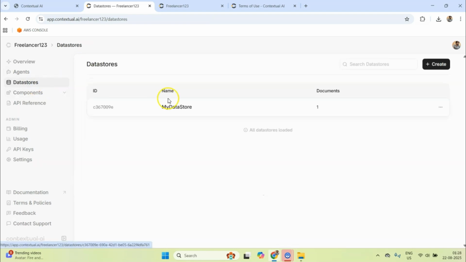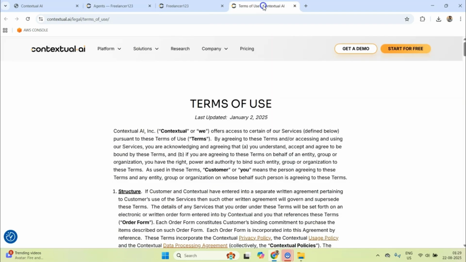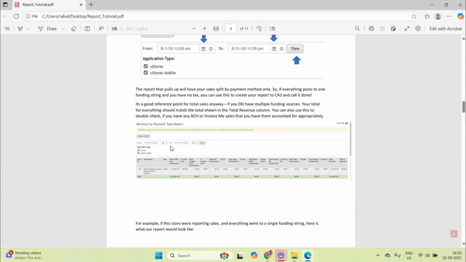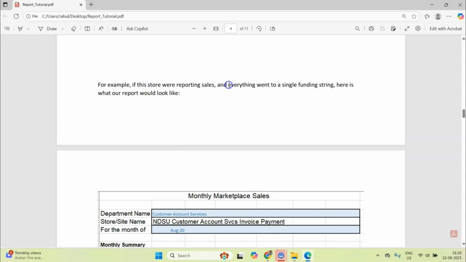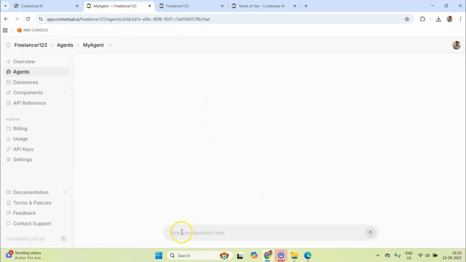Now let me go inside my data store and see what's the update. So it's saying it has processed the document. Now I can ask the question. What should I ask? Let's do one thing. Let's open the doc, report tutorial. Let's ask something from it. Okay, so let's frame a question around this. So what I'll do is I'll go inside this agent and I'll type this question, and rather than this, I'll type, if a store were reporting sales, where would everything go? Very simple question, I know.